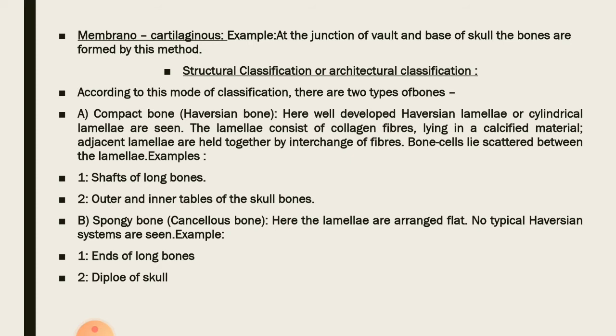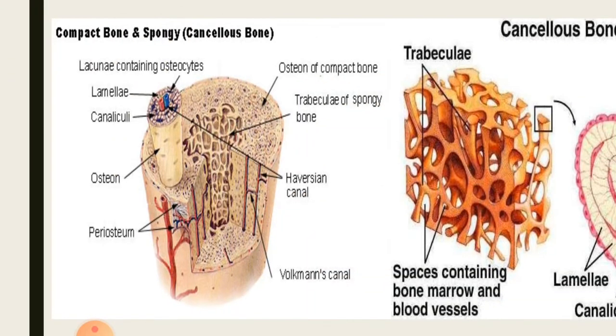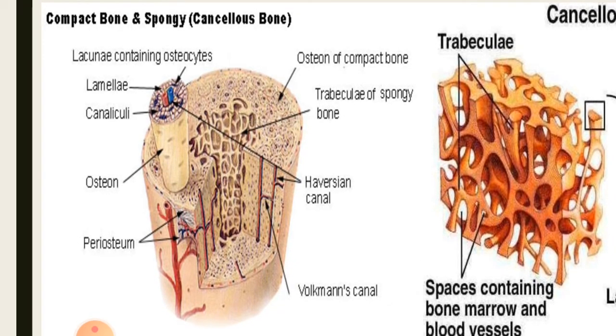Next is the structural classification, or the architectural classification, and on the basis of this we classify bones into the compact bone or the spongy bone. Before going into the detail, let's look at the diagrams or at the structure of the compact bone and spongy bone. This is the structure of the compact bone, and you can see the osteon coming from it. If we look at its detail, compact basically means a hard bone, and this is a hard bone because the osteons are closely packed together.